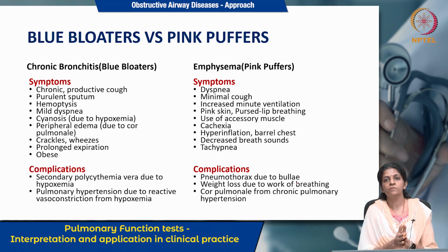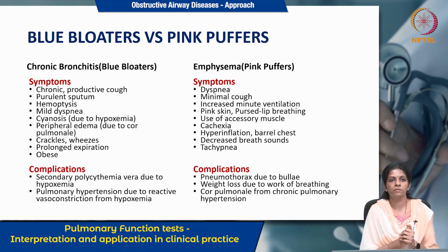The most important symptom with which the patient with chronic bronchitis presents is chronic productive cough, which is mostly purulent in nature. There can be associated hemoptysis when they have infection. Dyspnea is usually mild. The patient has cyanosis due to hypoxemia, giving it a bluish discoloration. Peripheral edema appears when the patient has developed signs of right-sided heart failure because of pulmonary artery hypertension. In the findings you get crackles, wheeze, prolonged expiration, and usually patients with chronic bronchitis are obese.